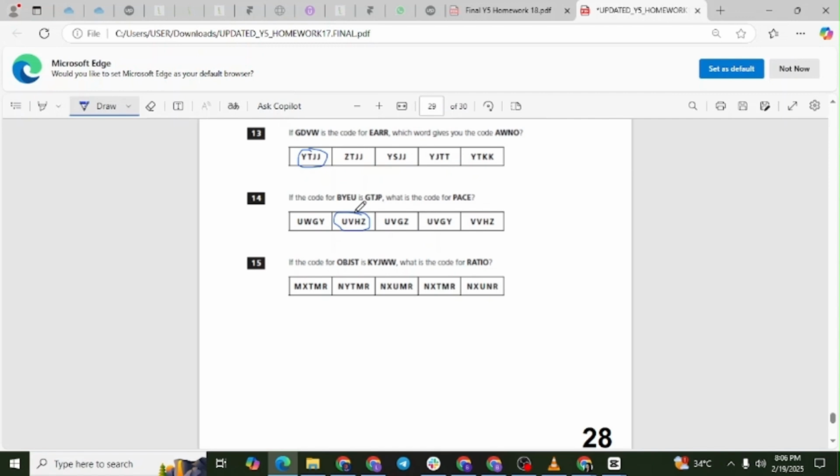Now apply the same pattern to PACE. P moves forward 5 places to U. A moves forward 5 places to V. C moves forward 5 places to H. E moves forward 5 places to Z. So the correct answer is UVHZ.